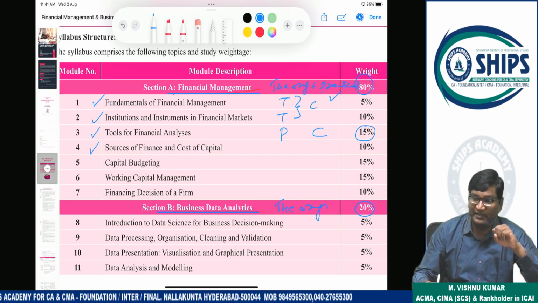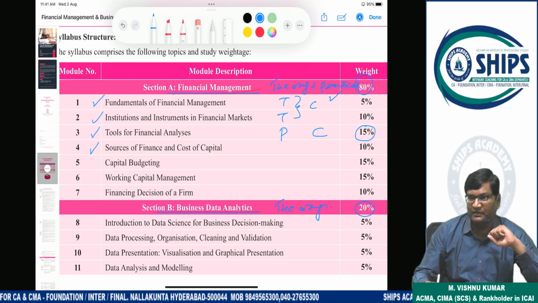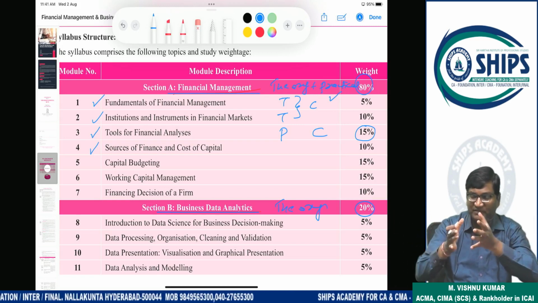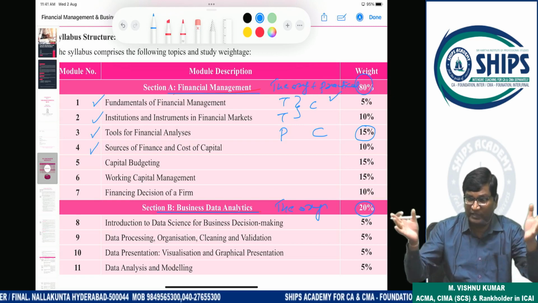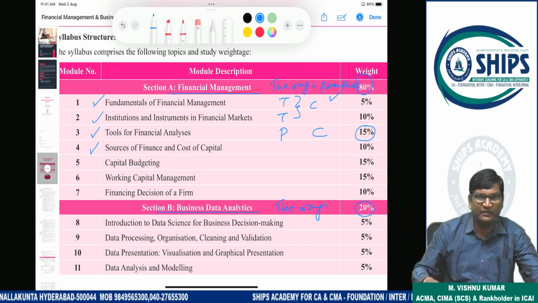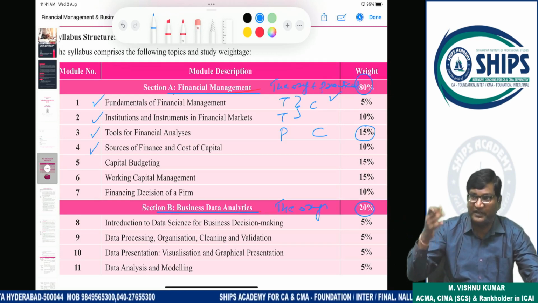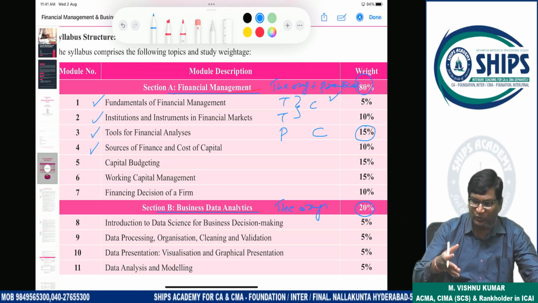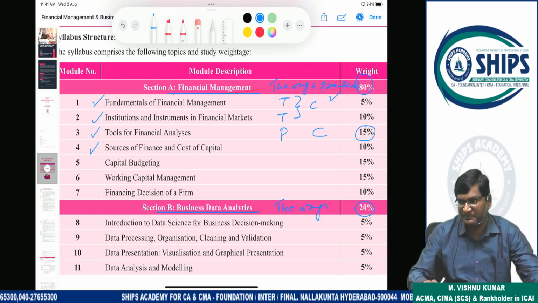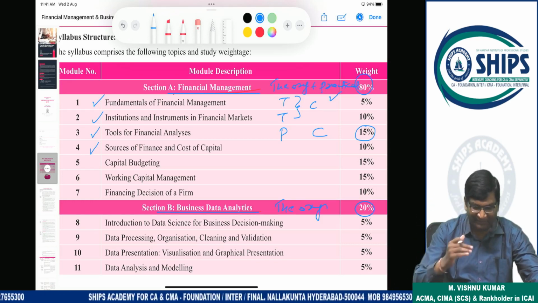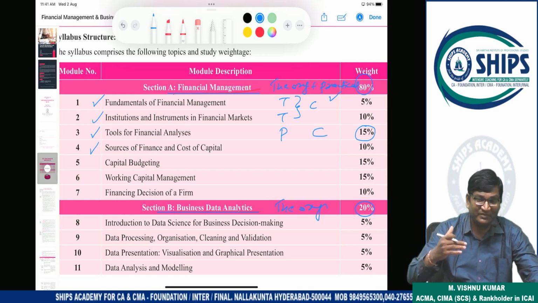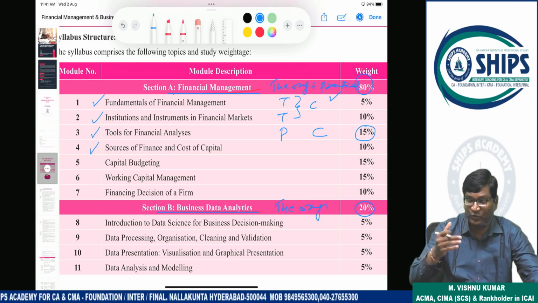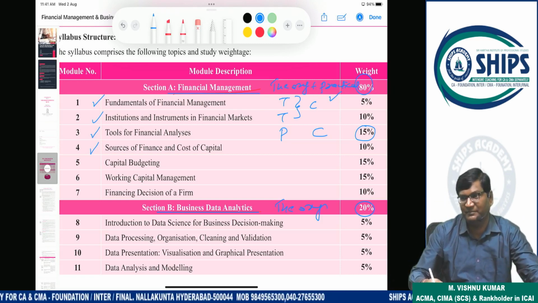So we have to calculate the cost of capital also. Why is cost of capital required? Because in what combination we raise the funds, our cost of capital should be minimum. If your cost of capital is high, what will happen? Even if you are earning a good return, that will be offset by cost. So you have to set your capital structure so that your overall cost is minimum.